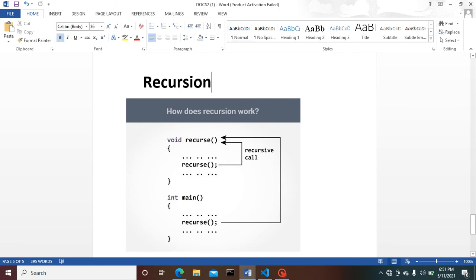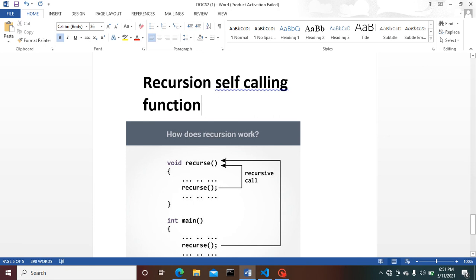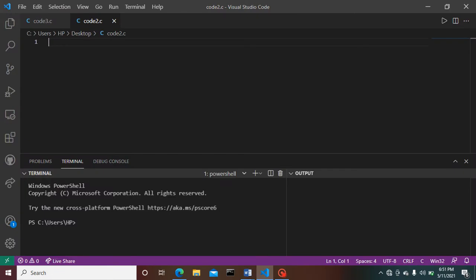Recursion is a self-calling function, calling itself repeatedly again and again so that it executes the code. Without wasting any time, we are going to learn how a function works in our VS Code.